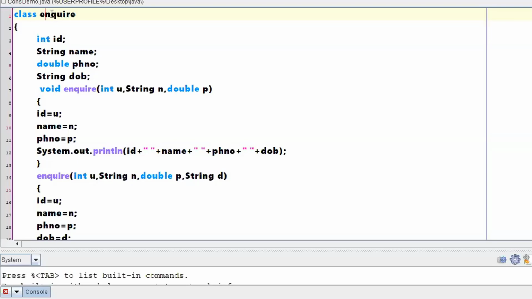Now my question is, can the class name be a method name also? Will it show any error? Shall we check?